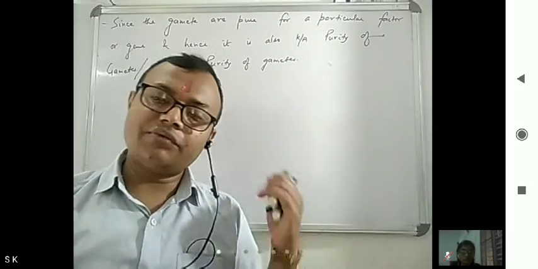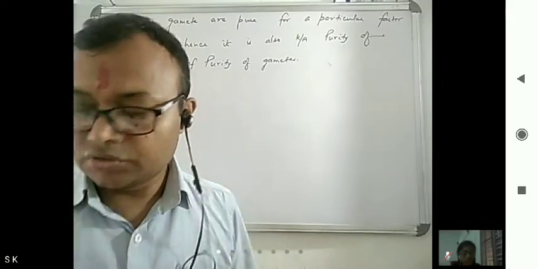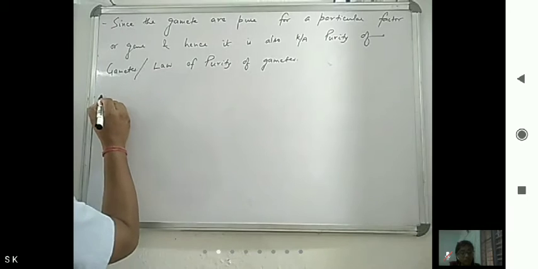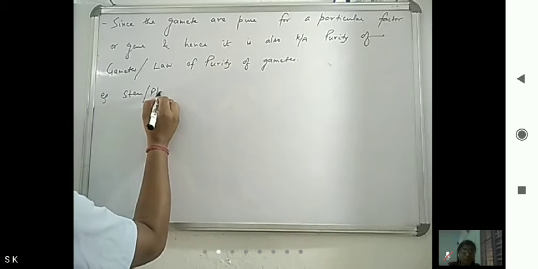Now we have to see this with the help of one example. The same example we will take: stem or plant height.